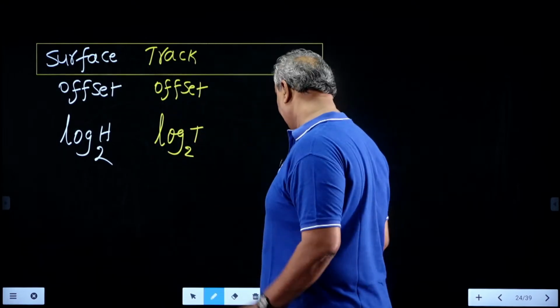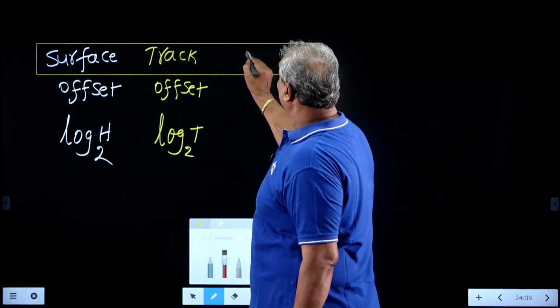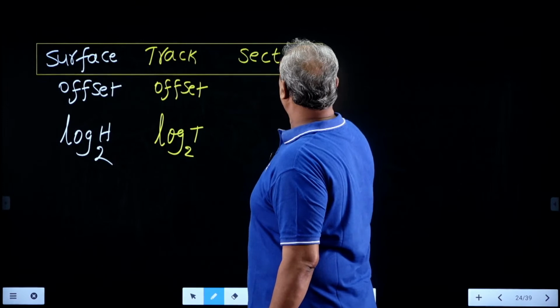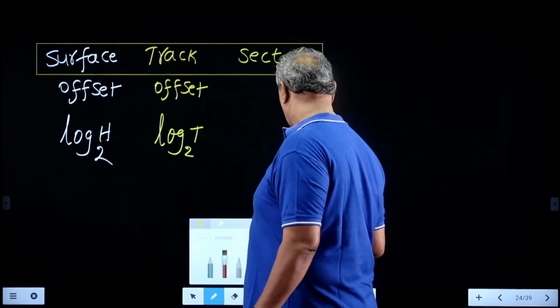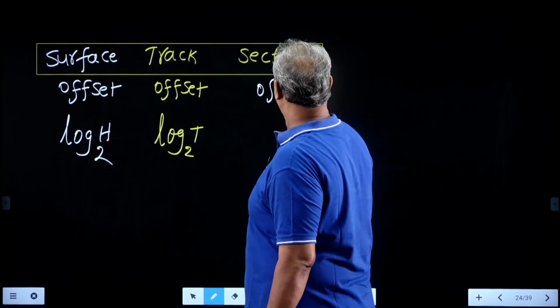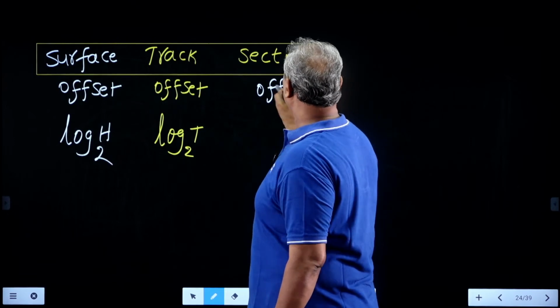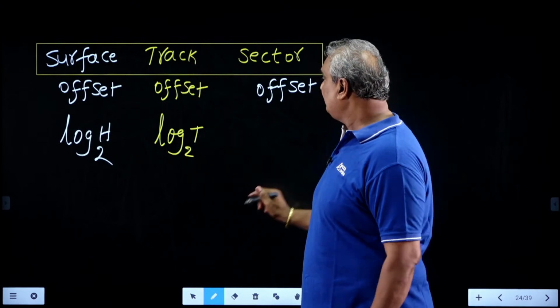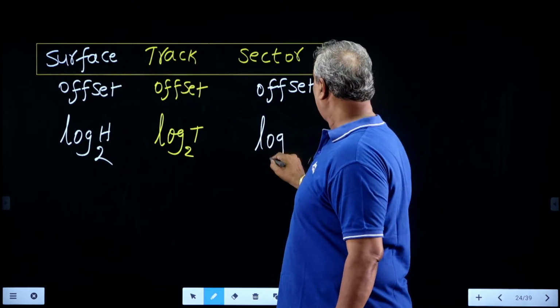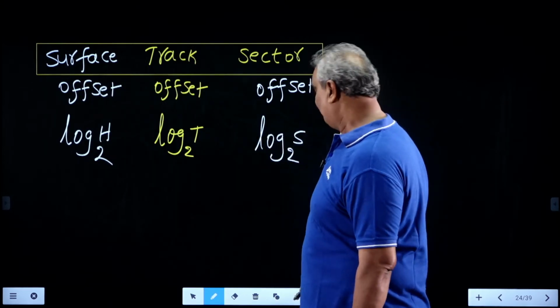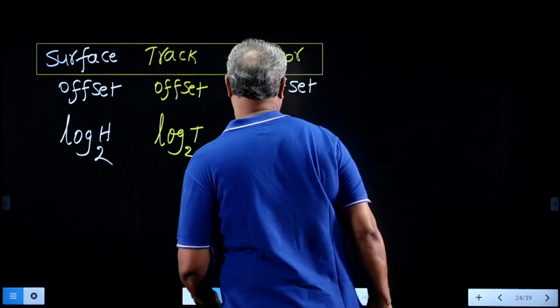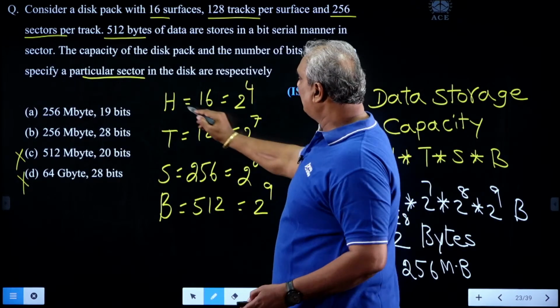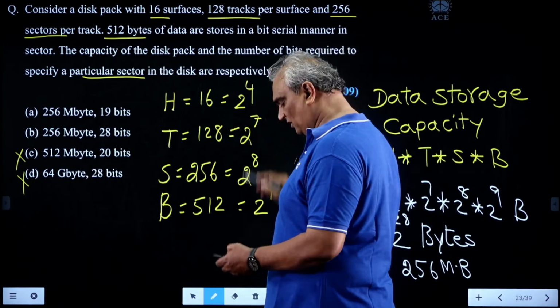Next, later, the sector offset means the number of bits needed to select one of the sectors in the selected track, which is log S. From this, look here, the number of surfaces is 2 power 4.